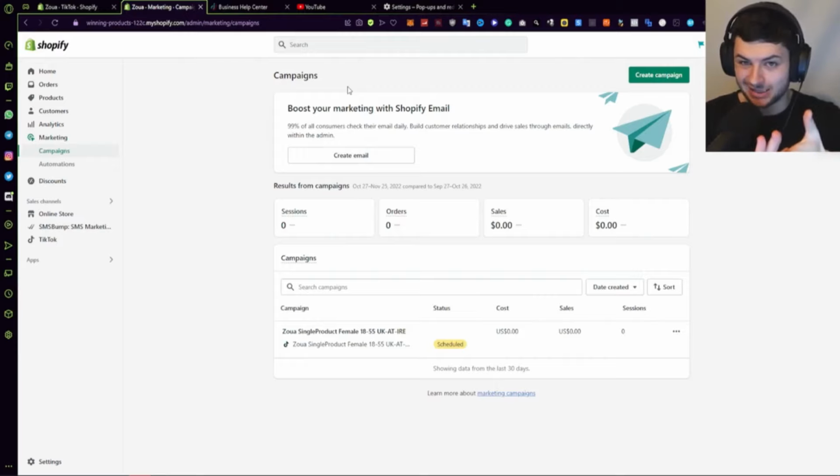Was the caption of the ad itself bad? Am I targeting the wrong countries? Do the people not even speak English that I'm actually targeting? All these things need to be taken into consideration. So do your due diligence, but now you've created your first campaign, and now we can look at the data and then optimize it accordingly.